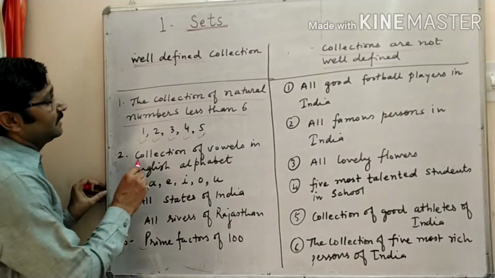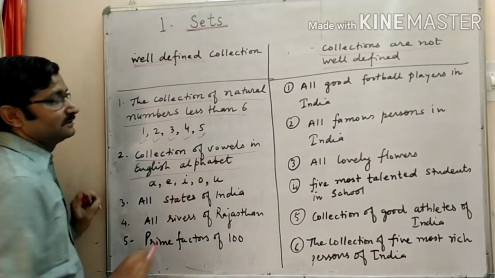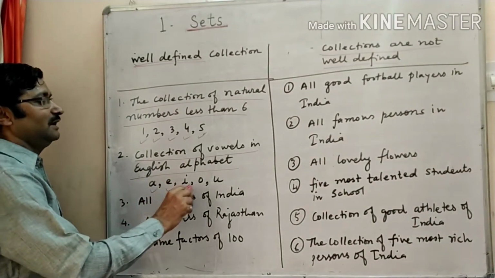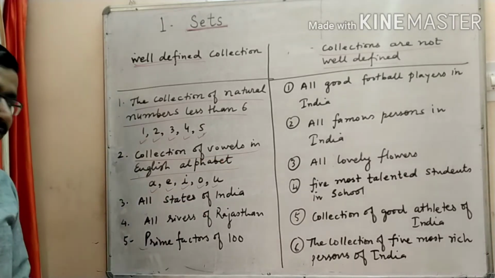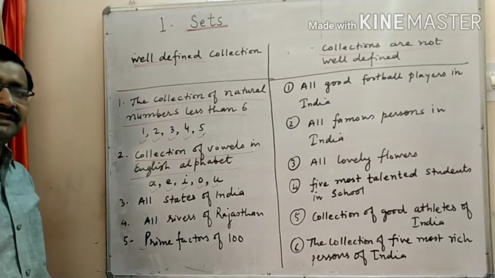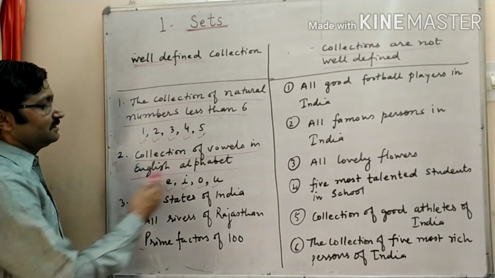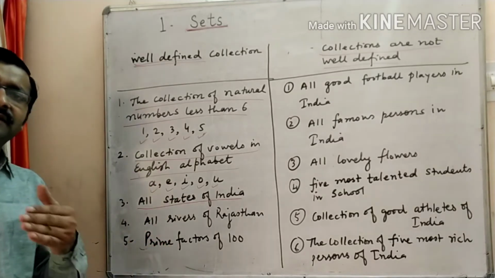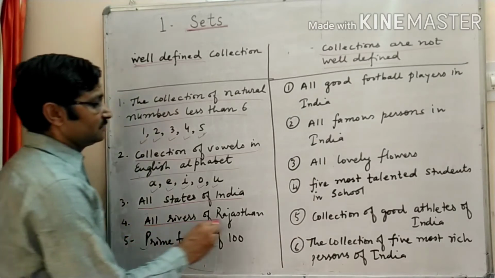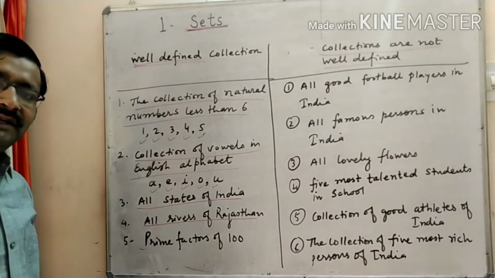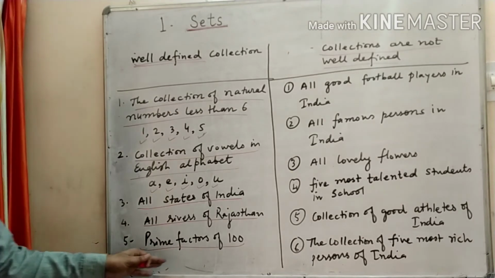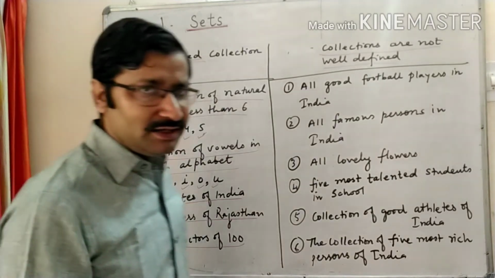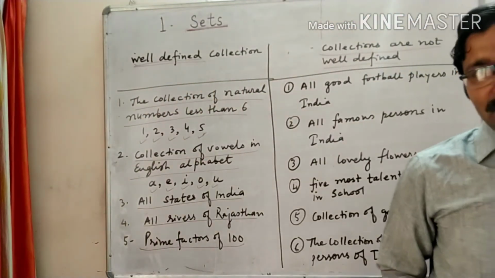Second is the collection of vowels in the English alphabet. All will write these five: A, E, I, O, U. All will write the same answer. Why? Because the definition is well defined. So this is correct. Now, all states of India: we have a fixed number of states, so everyone will give the same answer. All rivers of Rajasthan, here also all will give the same answers. Prime factors of 100: everyone writes the same prime factors. So this is also well defined, and we can represent it in the form of a set.